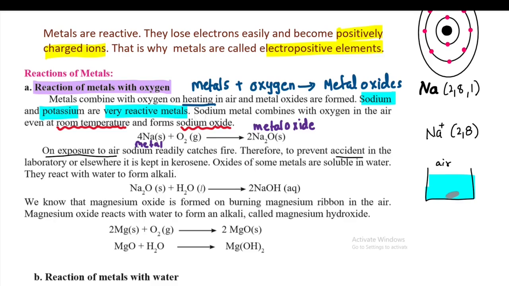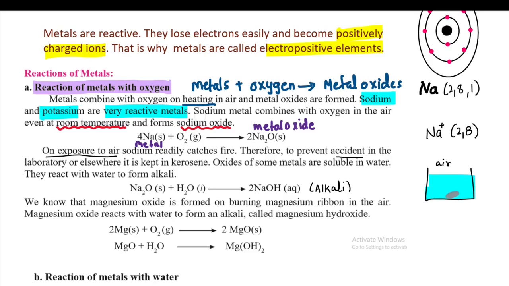Oxides of some metals are soluble in water and they react with water to form alkali. For example, sodium oxide reacts with water and forms sodium hydroxide. So that's an alkali. So, what is an alkali? Oxides of metals soluble in water are called alkalis.